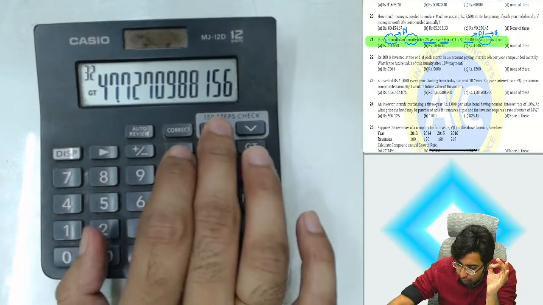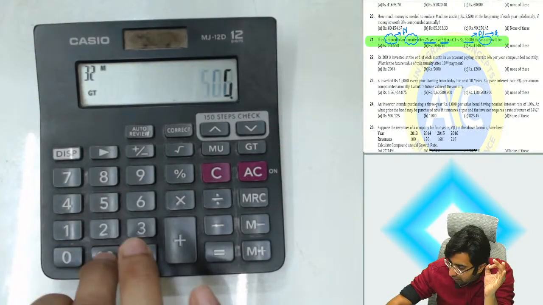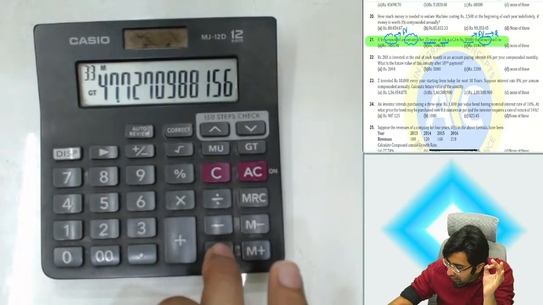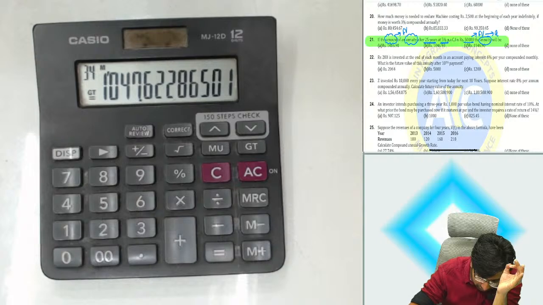Now guys, I have to divide something else from this. So I'll store this in the memory. What is the future value? 5,00,000 rupees divided from MRC, confirmation call. I will say yes. 10,47 is the right answer. 1047.